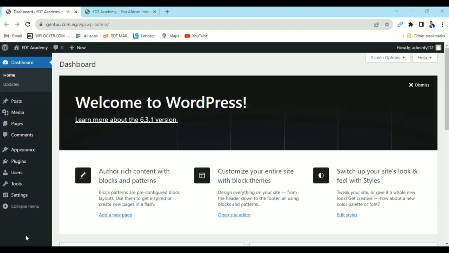Okay, I'm going to show you all the plugins and all the themes you will need to create a shopping website. We are going to create a single shopping website, a kind of website where people can go there, buy something, and pay with their card and all of that. So first of all, I'm going to use the eStore theme.